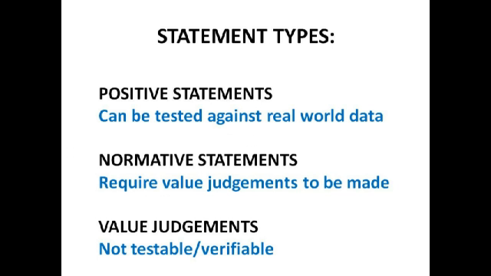I failed. And finally, something really random. I've got no idea why this is in this chapter, this unit, this whole economics course, but it's a few different statement types. So we've got a positive statement, which can be tested against real-world data. It doesn't matter if it's true or not, but as long as you can see whether it's true or false, that means it's a positive statement. For example, I could say, economic growth in the UK was 4% in 2007. I have no idea whether that's true or not, but that is a positive statement, because if you went on the internet, you could look it up and it would tell you whether it was true or false.